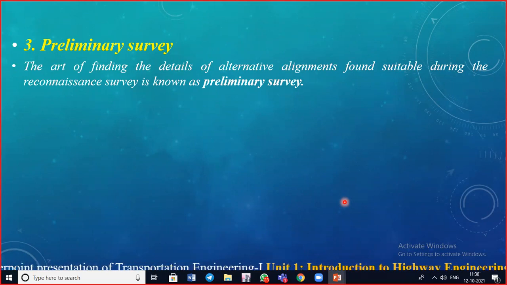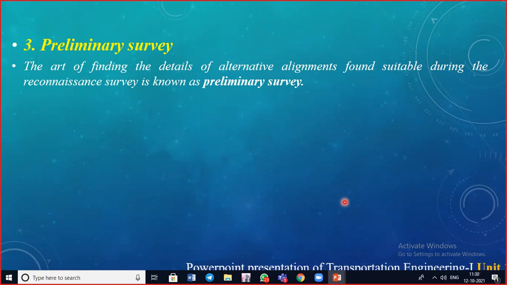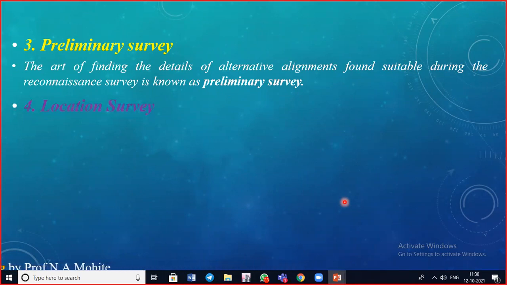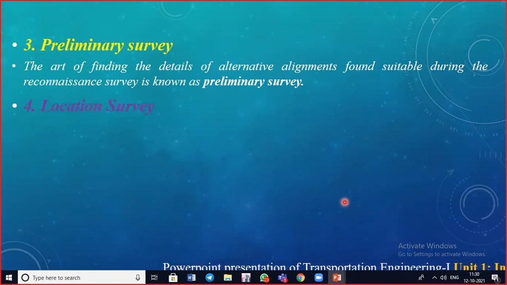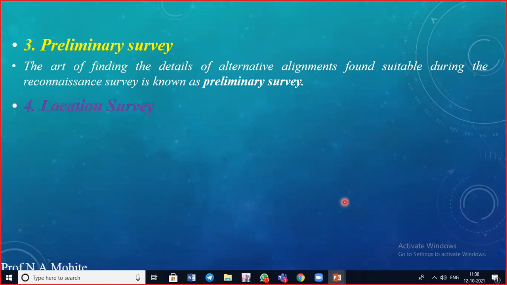In such a case, we go for instruments like chain, prismatic compass, leveling instrument, plane table, theodolite, or total station. Correspondingly, we can get the details of topography, where the drainage is supposed to be provided, and which is the good road alignment as compared to the first two.